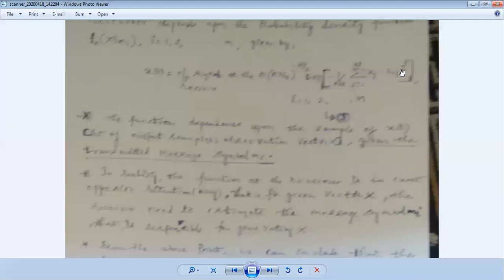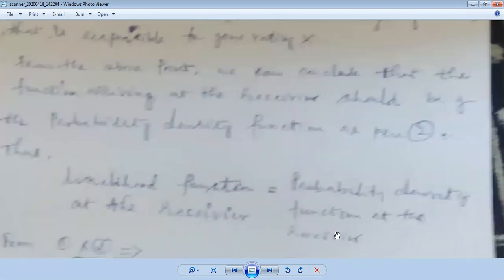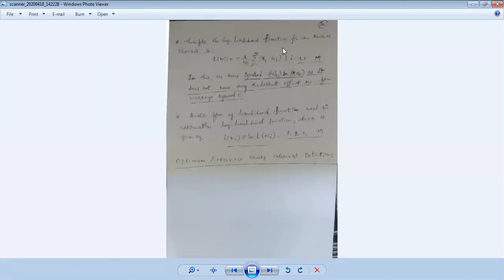So this is the probability density, the function from which, from the receiver, we are going to analyze in a reverse manner up to the transmitter. Therefore the likelihood function, as per the definition, has to be equal to that. The likelihood function at the receiver is equal to the probability density function at the receiver point of view. So L of m_i is equal to f of x of this. Okay, exactly. So look back, the likelihood function for the AWGN channel is clearly given here, L of m_i. This is the function.